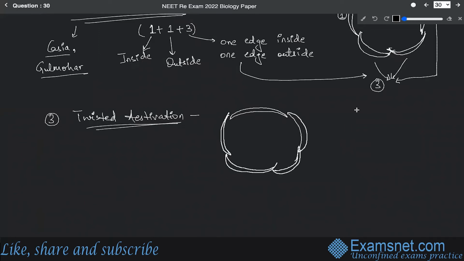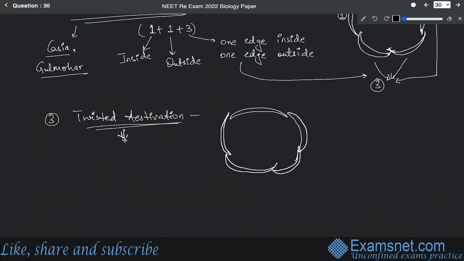All right, so this is something which is twisted. So you can see that every edge is like one edge is inside and the other edge is outside.